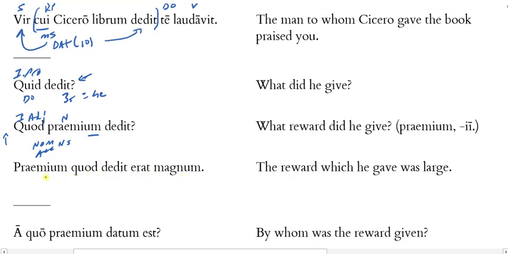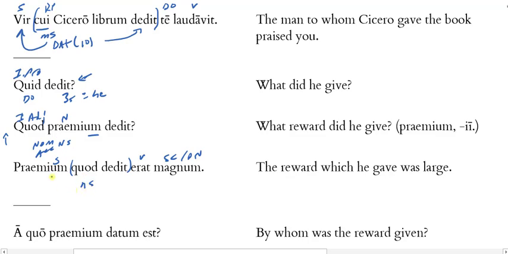And then premium quod dedit erat magnum. So here we have the prize or the reward was great. So it looks like I have a subject, a verb, and my subject complement or my predicate nominative. And then here quod dedit looks like a relative clause. Now quod could have been an interrogative adjective as well, but notice that here I've got two verbs, erat and dedit, so I've got two clauses, and to have a relative pronoun, I need a relative clause embedded in a larger main clause. So this is fitting the profile for that.